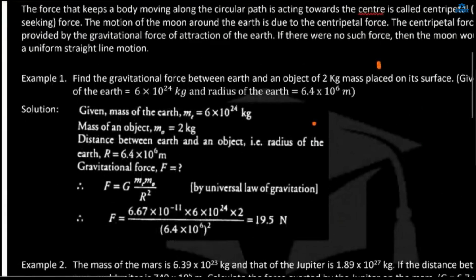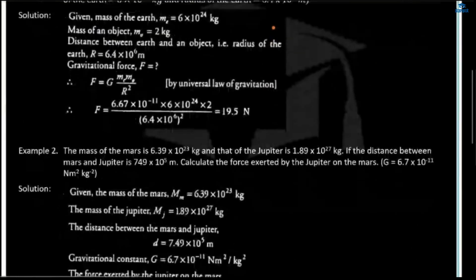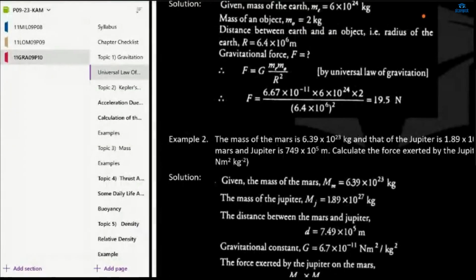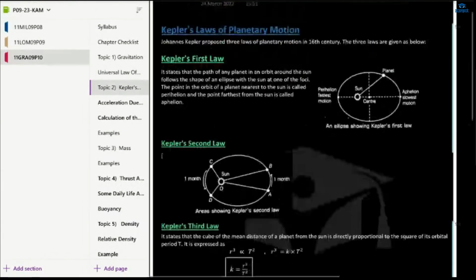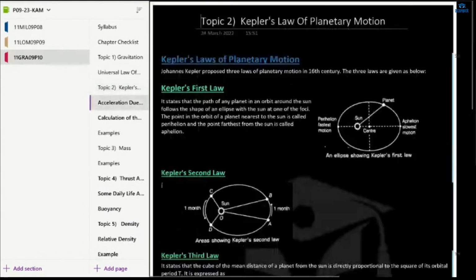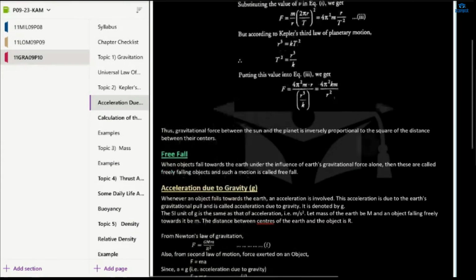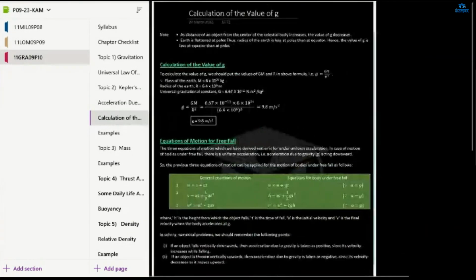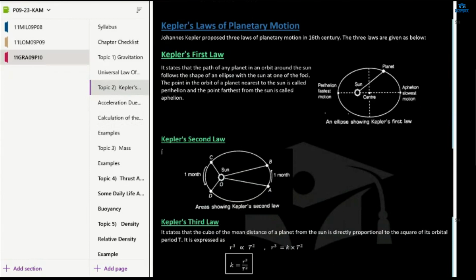Okay, the rest of the things we'll discuss in the next class. Next is Kepler's law of planetary motion. We'll also be discussing acceleration due to gravity and free fall. Okay, fine. Then we can close it for today, and we'll continue in the next class. Okay, bye.